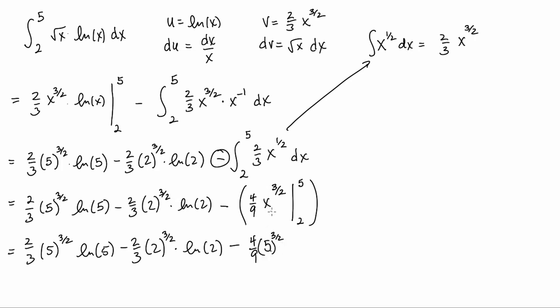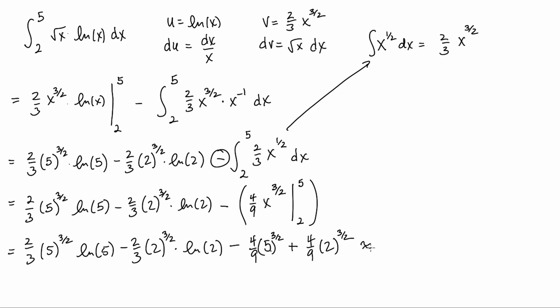And then normally we would subtract evaluating at 2, but since we already have a negative, it's going to be add this next term at 2. All right, so technically we have an answer. We don't need to put a plus c. This is a definite integral.